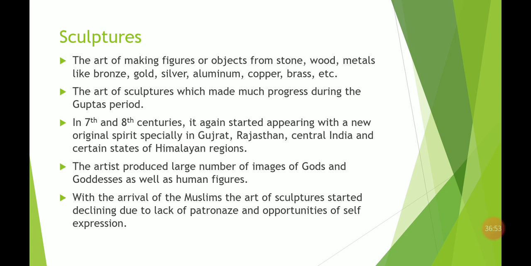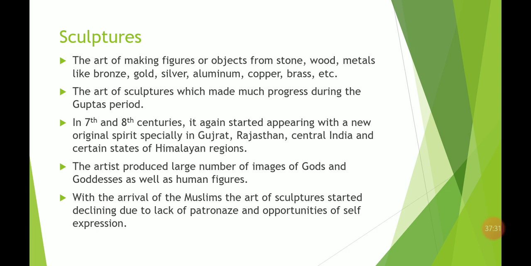Now moving to the sculptures. So what is sculpture? Sculpture is the art of making a figure or object from stone. So we started carving on stone, wood, metal. A lot of metals were used in the medieval period, like bronze, gold, silver, aluminum, copper, brass. They helped us make sculptures of gods, goddesses, human beings, kings, queens. A lot of people were used to make the sculptures.